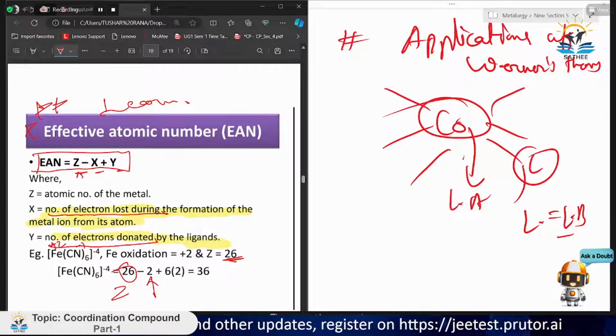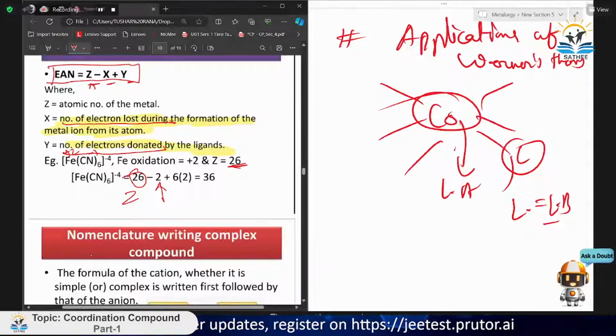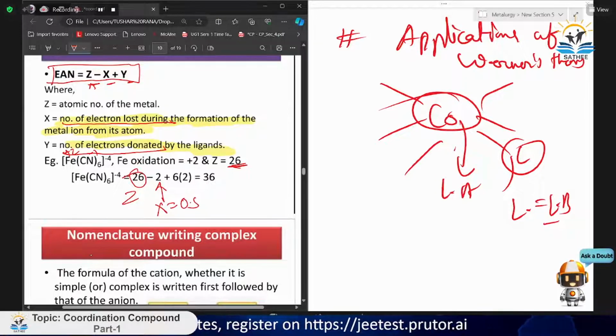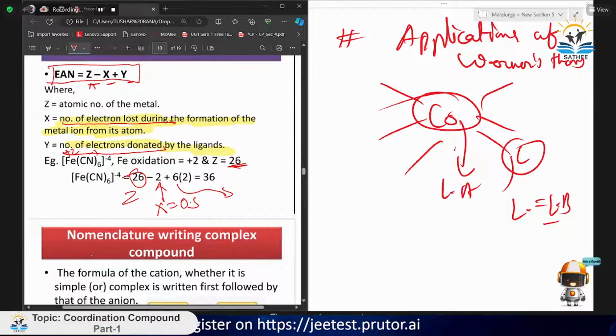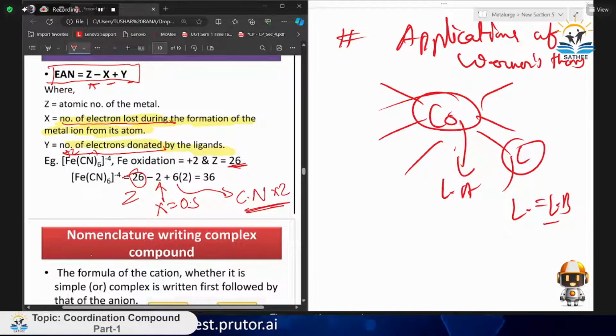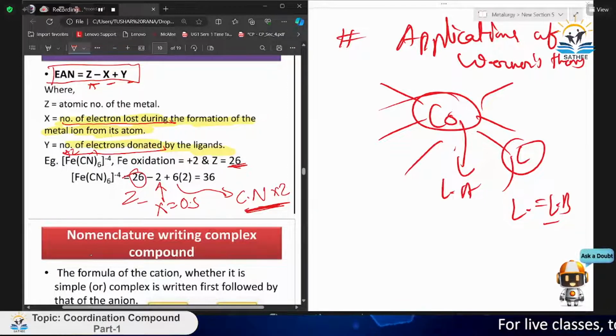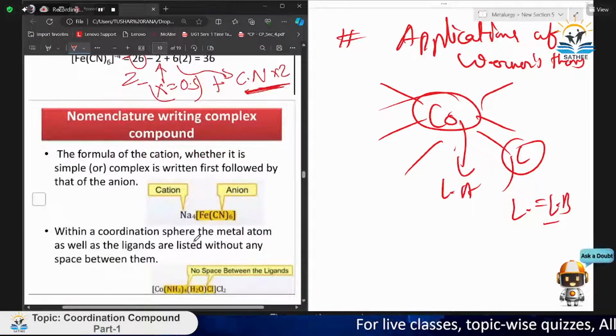That is X, which is basically the oxidation state, +2. And the 6 is the coordination number; Y is the coordination number into 2, because it is the number of electrons donated by the ligand. So it will donate from both sides. Like that, Z minus X plus Y. Now you may find en, and you may also need the en value later.